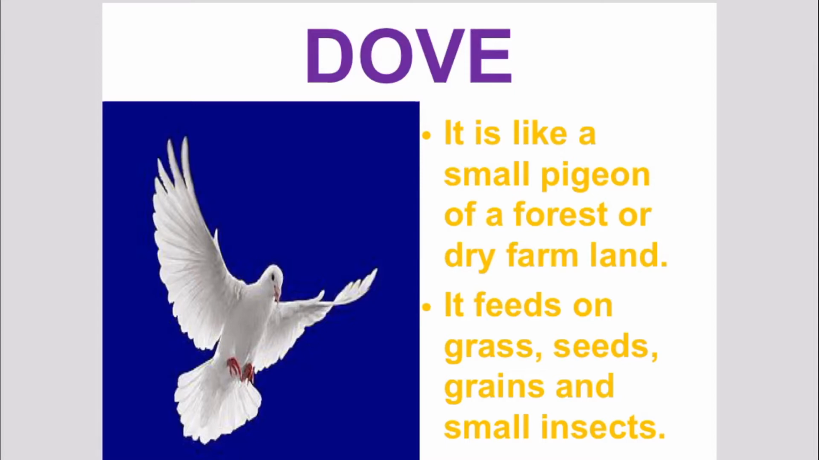It is like a small pigeon of a forest or dry farmland, also known as the laughing dove or little brown dove. It feeds on grass, seeds, grains, and small insects.